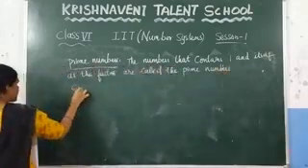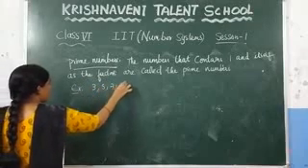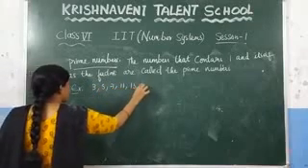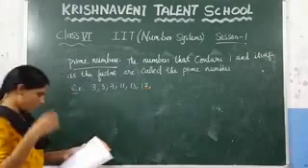So what are the examples of the prime numbers? 3, 5, 7, 11, 13, 17. These are all examples of the prime numbers.